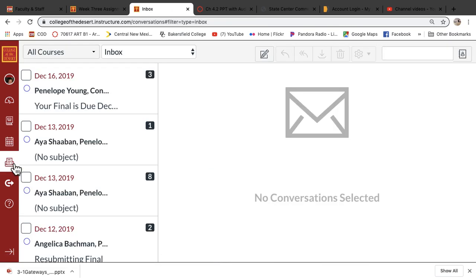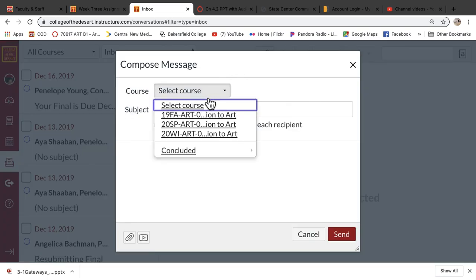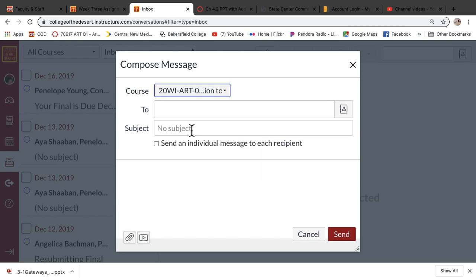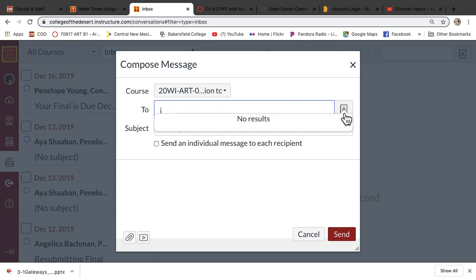Inbox. This is in some ways most of the way we're going to communicate. There are some other ways, and we'll get into that later, probably in one of the last videos, because that's going to take up more time. So when you go to write a message, you're going to select the course, and we are Winter Art 10, and then you're going to ask for a name. I'm going to put a J name in there. It's not going to give me anything. I think you guys aren't really officially in there yet, but anyway, a name will come up. So the name will be there. You'll put my name in this case.